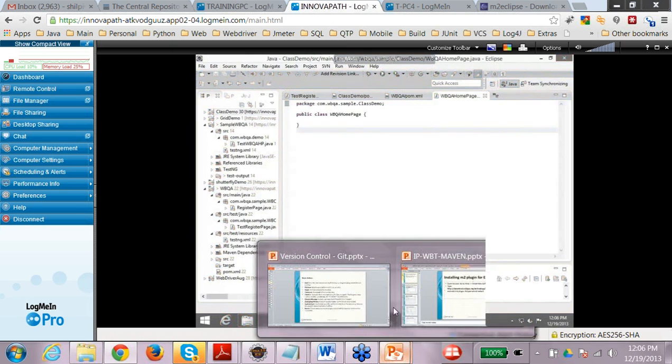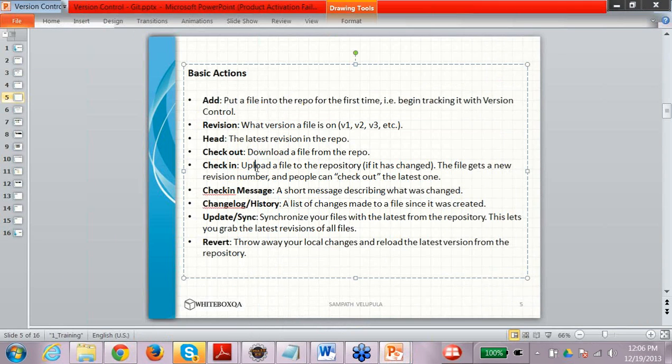So there were actually a couple of other things in version source control which I forgot to tell you. First thing is add. Add means putting a file into the repository for the first time. In SVN we don't say add, in SVN we say commit.